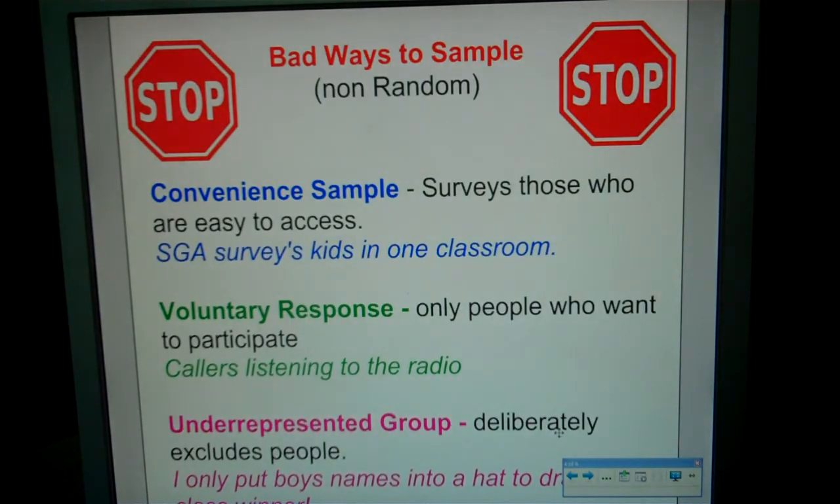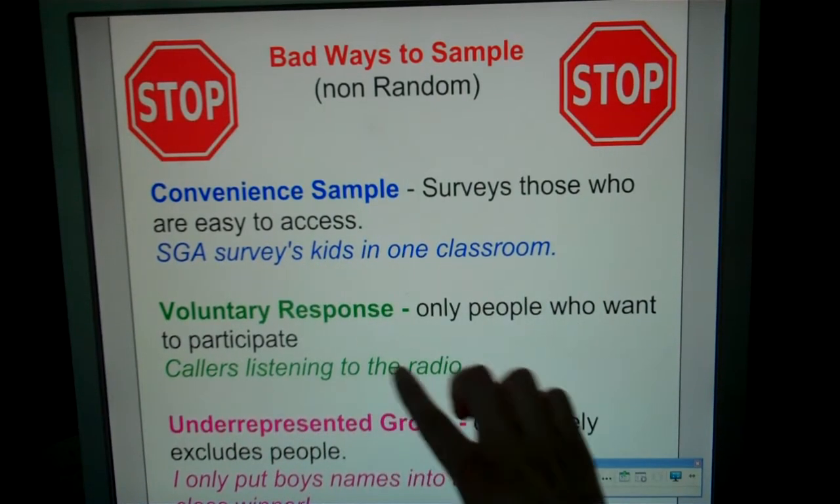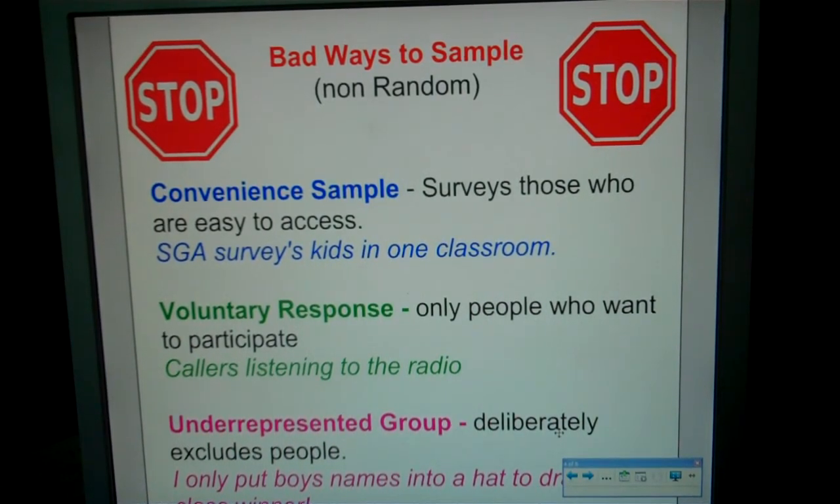All right, here's a couple more vocabulary words. You can pause it now and write them down, or you can listen to me and write them down as I go through it. The key thing here is I have an example with each one of them. That's going to be really important, okay? All right, the reason that there are 2 big stop signs. These are bad ways to sample, okay? So if you're doing a survey, you should not survey like this because it is not random. You're not going to get true results or true representation of whatever you're surveying, okay?